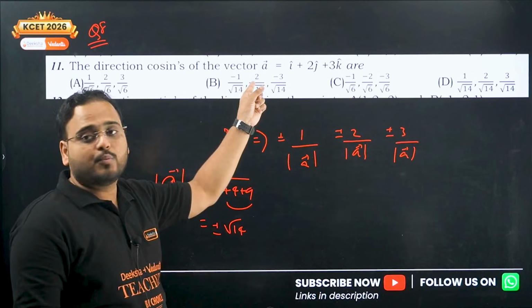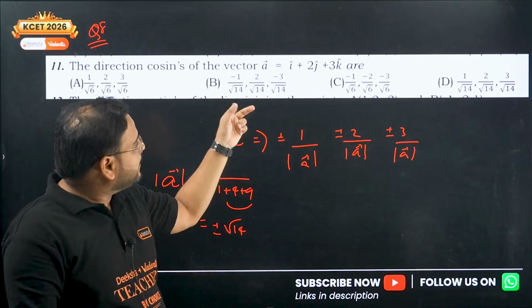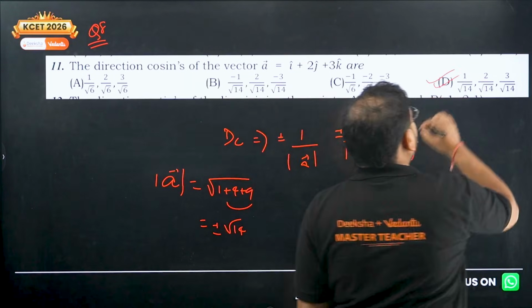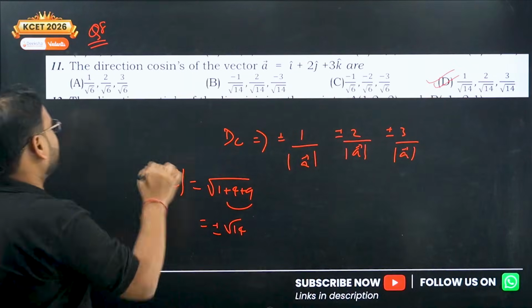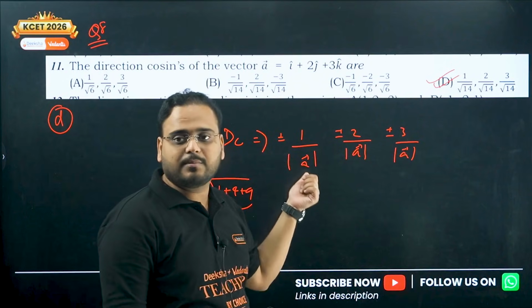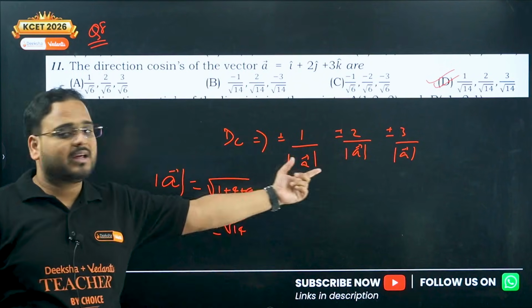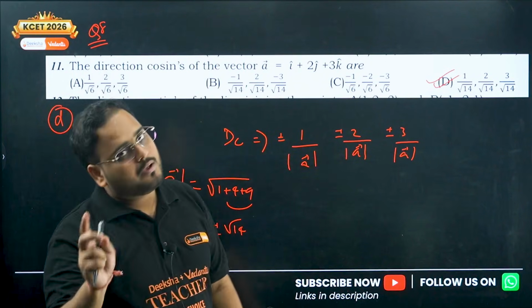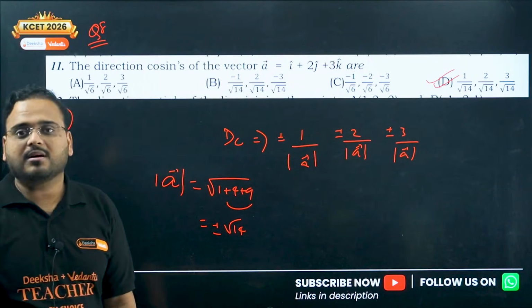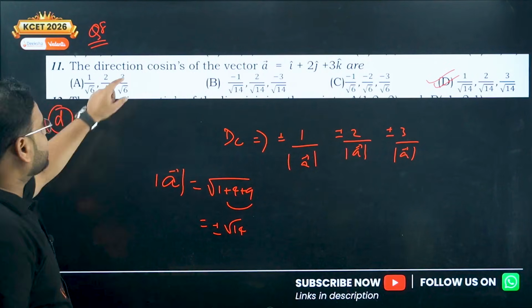We have minus 2 missing. If it was minus 2, then option B can also be correct. But here we have only one such correct option, which is option D. 1, 2, 3. All 3 is correct. Yeah. Sign has to be the same, because we can have both plus minus. Plus 1 by mod of A, which is root 14, and so on. Plus 1 by root 14, plus 2 by same, plus 3 by same. All minus 1, minus 2, and minus 3 by root 14 are the direction cosines.